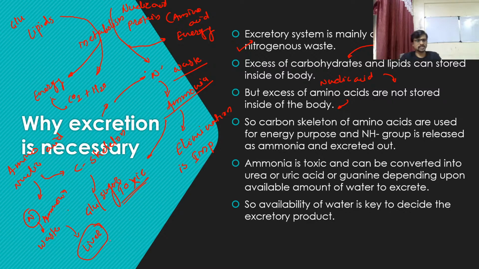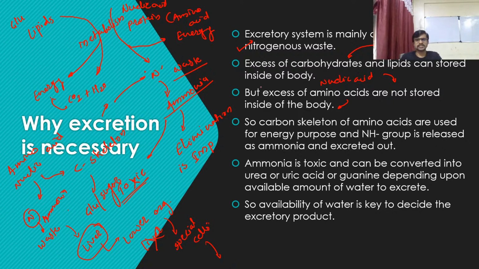If there is a liver in the animal. If you see lower organisms, they do not have a liver. In that case, there are special organs or special cells which are involved in this type of conversion.